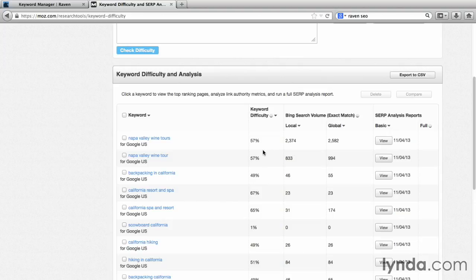So a keyword difficulty score of 57 is not bad compared to a keyword difficulty score of 67%. I find that most of the words you're going to go after are in that 50 to 60% range. However, if you find some opportunities down the 30 and 40%, those are ones that are definitely worth evaluating.